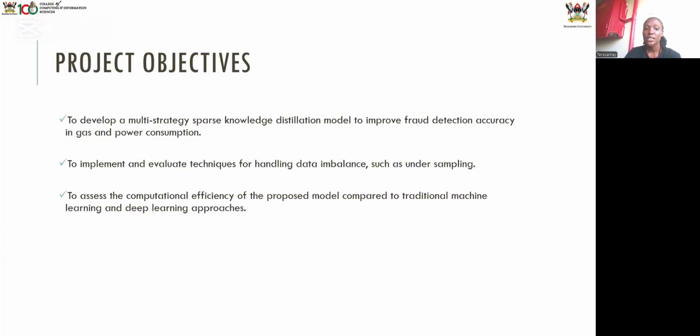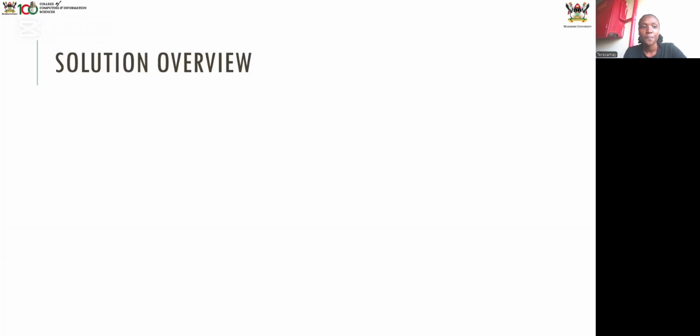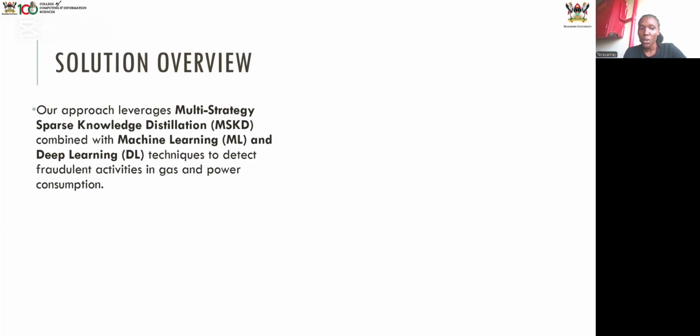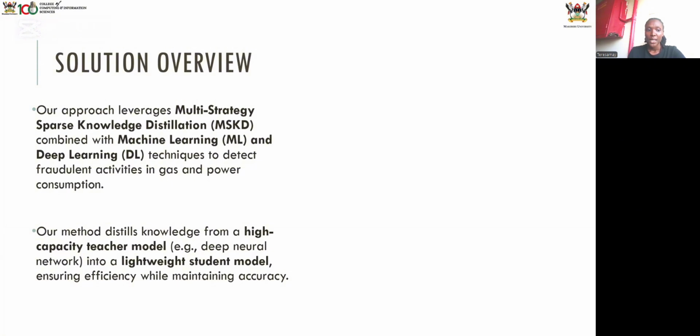Then we also wanted to assess the computational efficiency of the proposed model against the traditional way of detecting fraud in gas and power. So our solution, our approach, used multi-student distillation together with machine learning and deep learning techniques to detect fraudulent activities in gas and power. Then our method: we distilled knowledge from a high-capacity teacher model. We used 3 teacher models in one, and then we also distilled the knowledge into a lightweight student model,